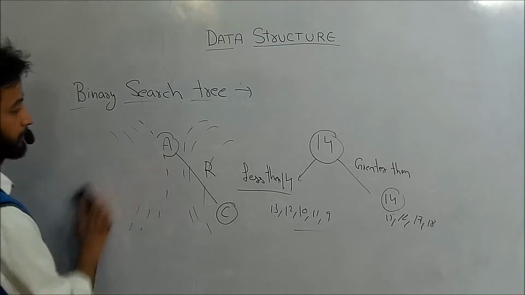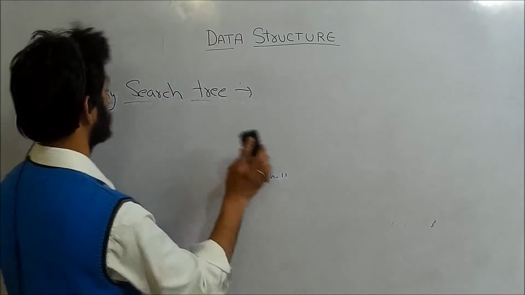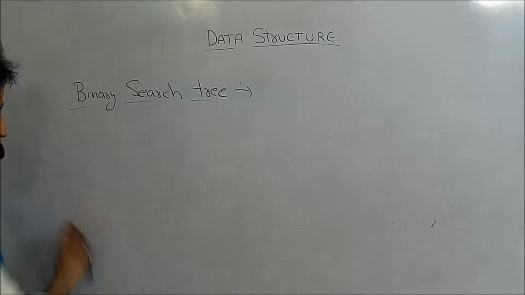So let us take one example of a binary search tree.